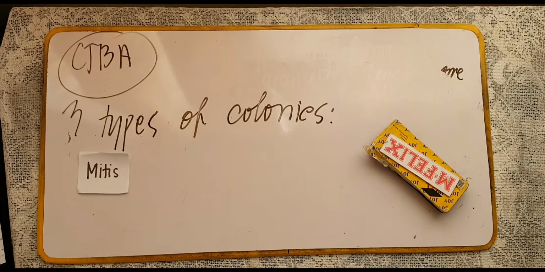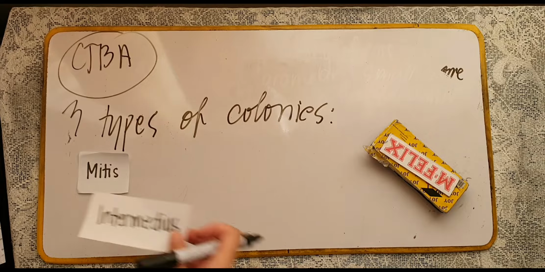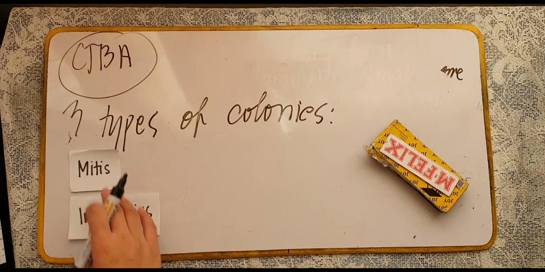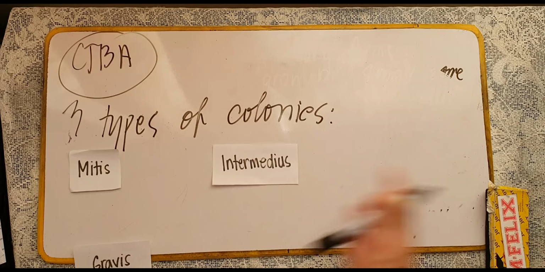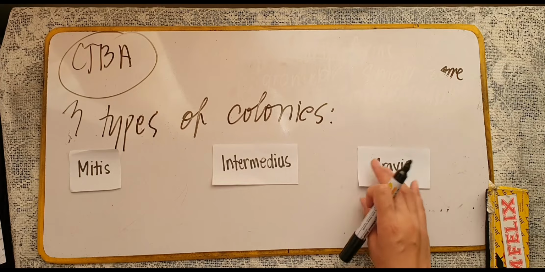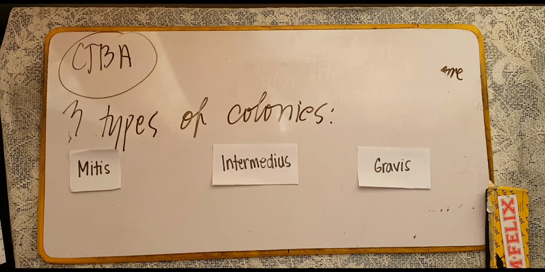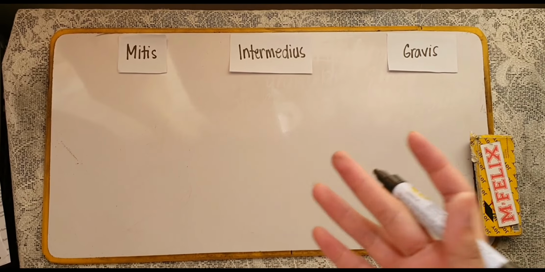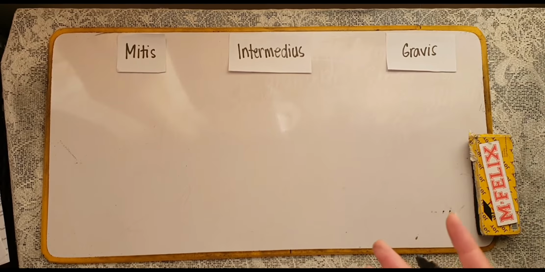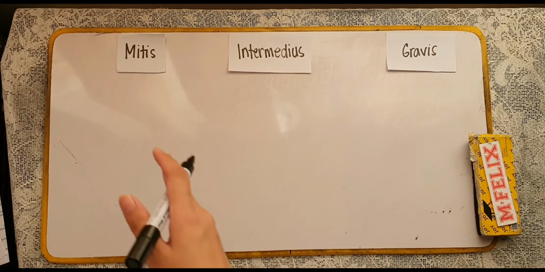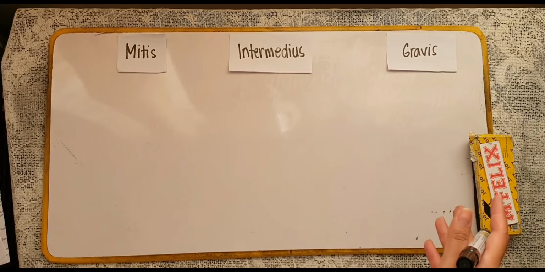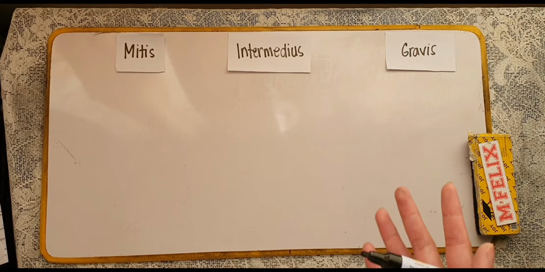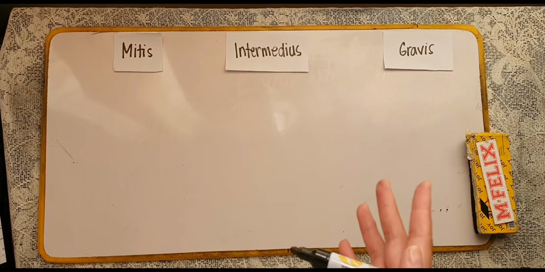We also have your intermedius, and then your gravis. Again, your mitis, your intermedius, and your gravis. Now, these are the 3 types of colonies na ma-encounter natin sa CTBA. Each of which has a different appearance and different characteristic of their colonies.